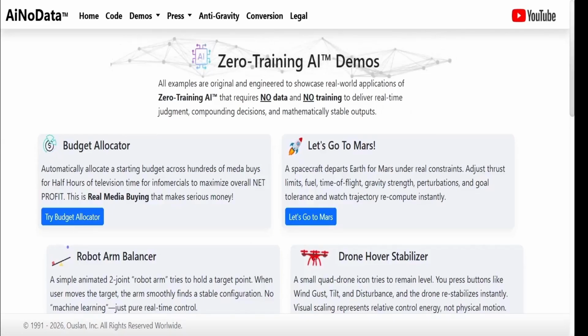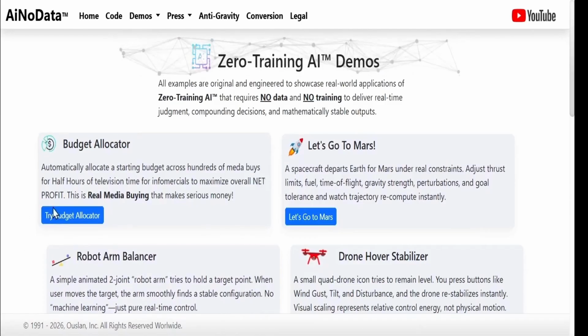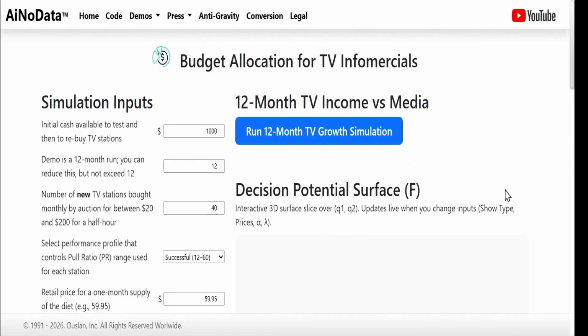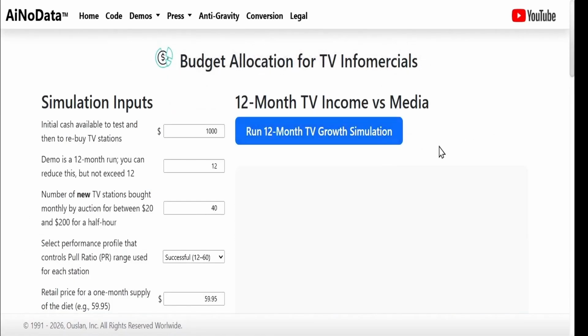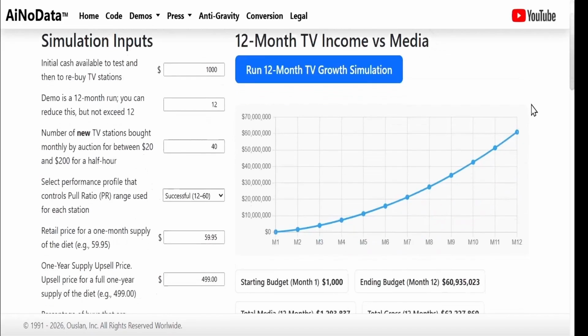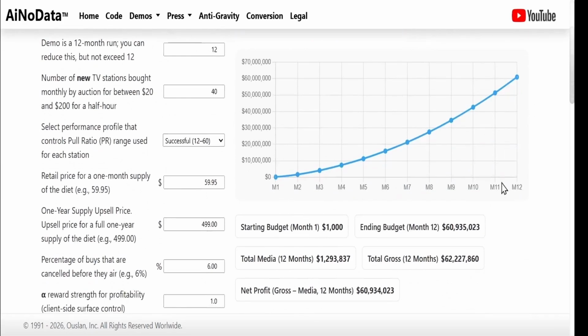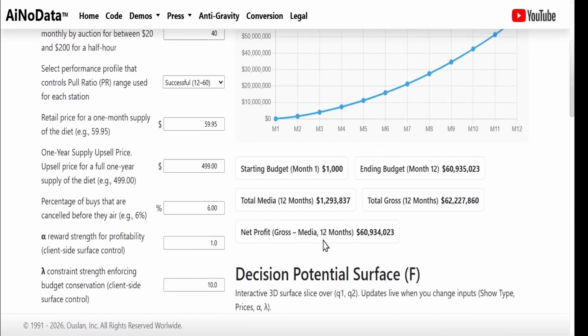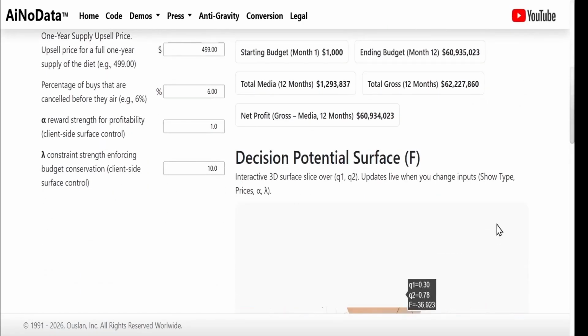We created a website to demonstrate zero training AI, and the full source code is available on GitHub. To understand how to code with zero training AI and how to apply the principle of least action to decision surfaces, you need to be hands-on. So we are giving you the actual source code for every example. We are going to start with one of the most exciting applications, media buying and making money.